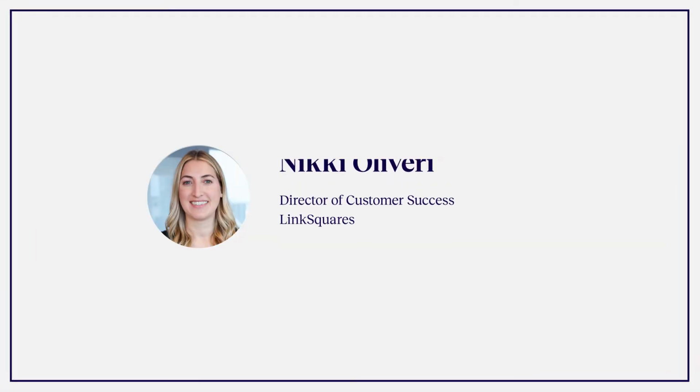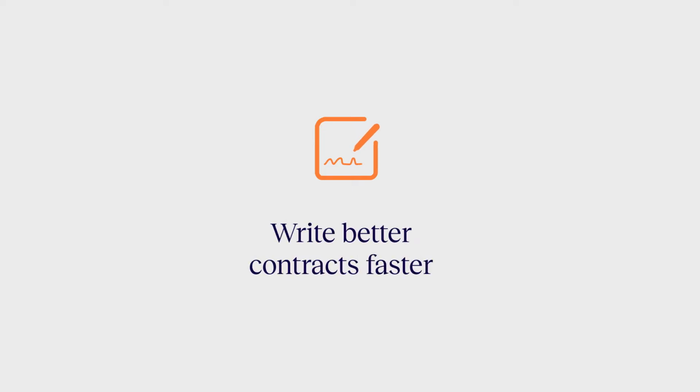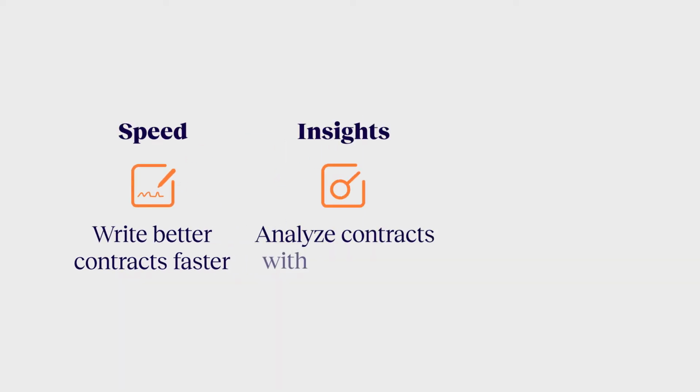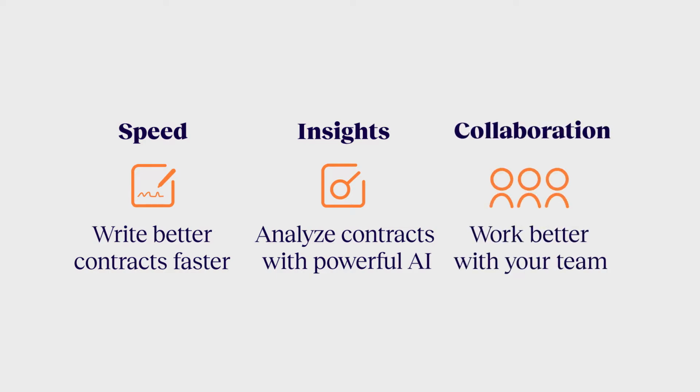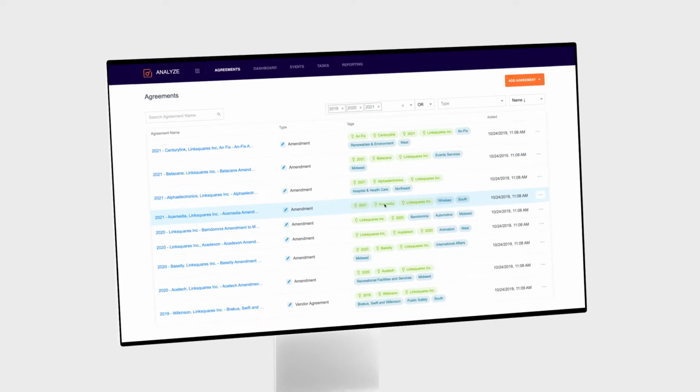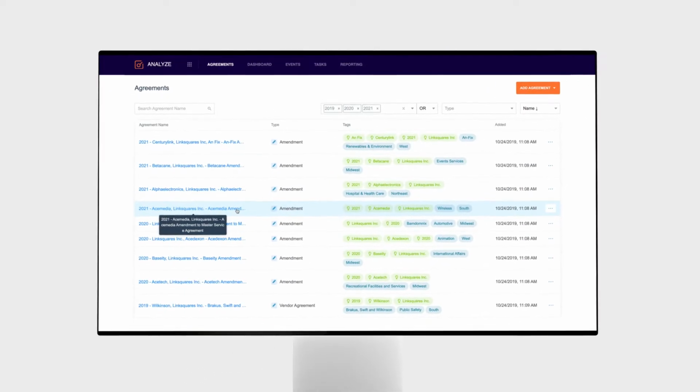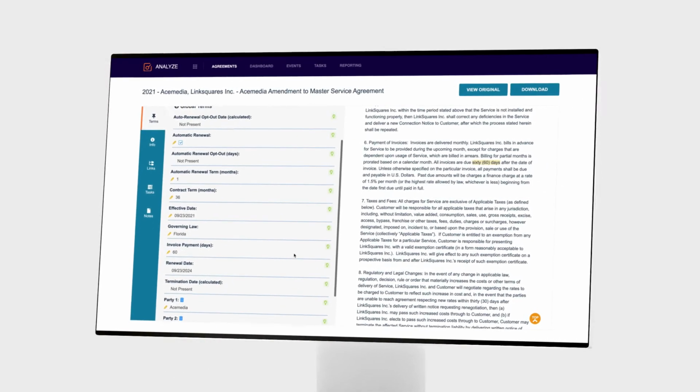LinkSquares is an AI-powered contracting platform that gives legal teams all the tools they need to move business forward faster. Our customers have everything they need to write better contracts faster, analyze what's in existing contracts with powerful AI insights, and collaborate better with their team throughout the contract lifecycle. And all of this is centralized in one easy-to-use platform that will quickly help your team reduce manual, time-consuming processes.